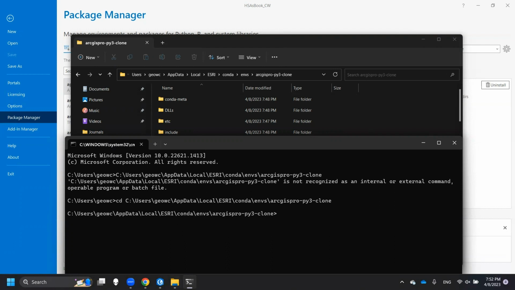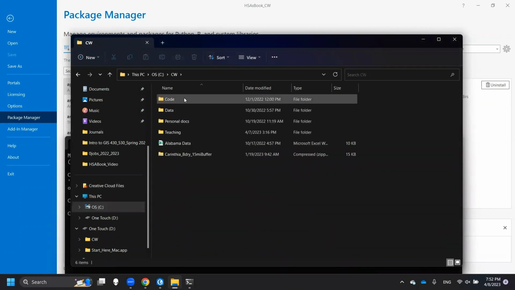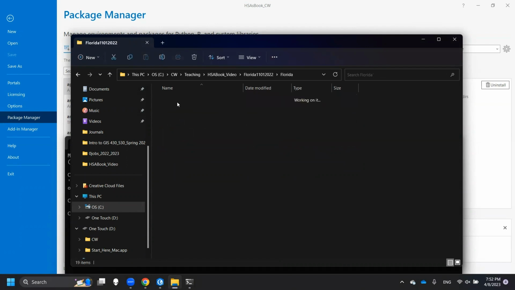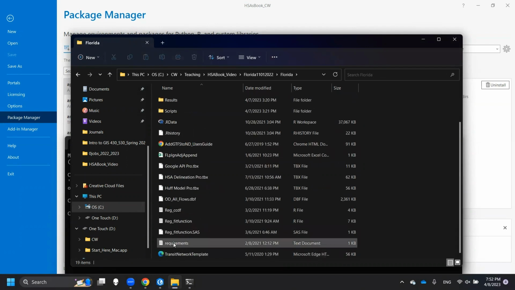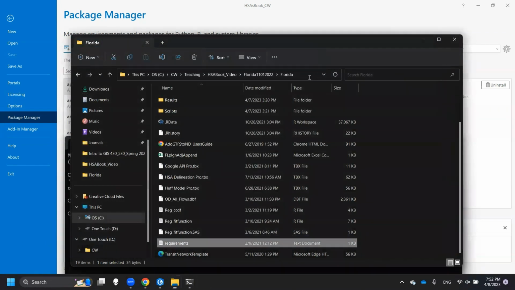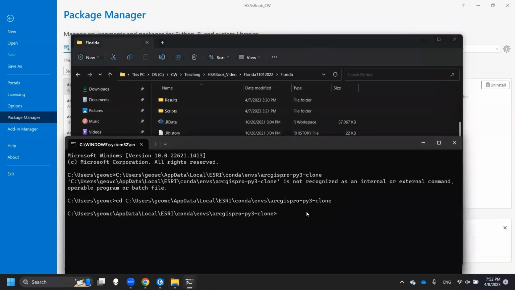And then right now, because we downloaded the folder, let's see. We have this folder, right? And then we have a requirements file. So we need to install these packages. So how could we do that? We just copy this path. And then here, you can type python -m pip, and then install -r, and a space.